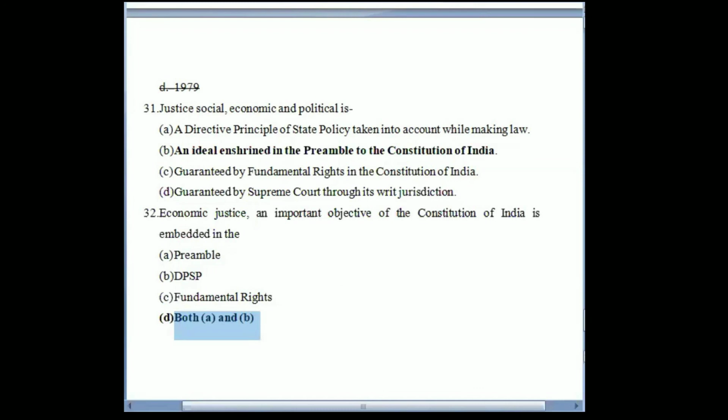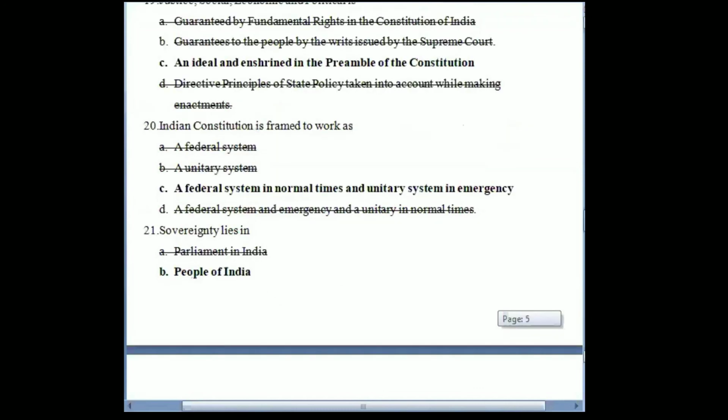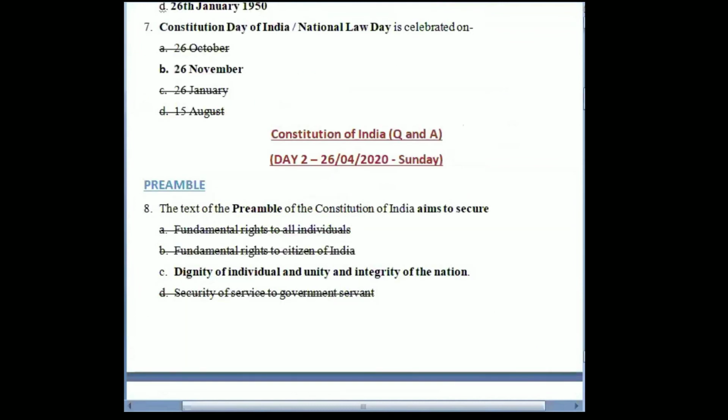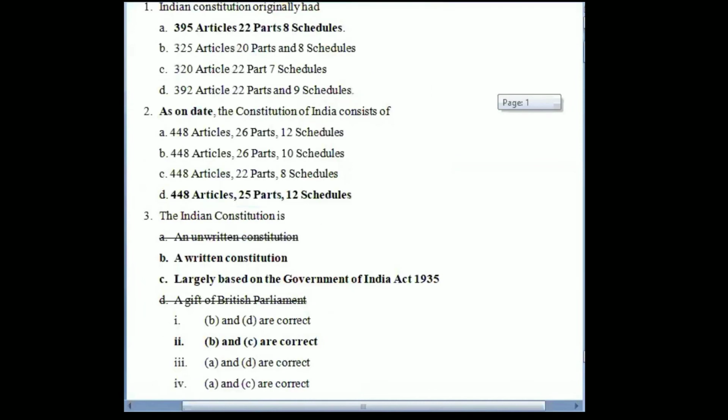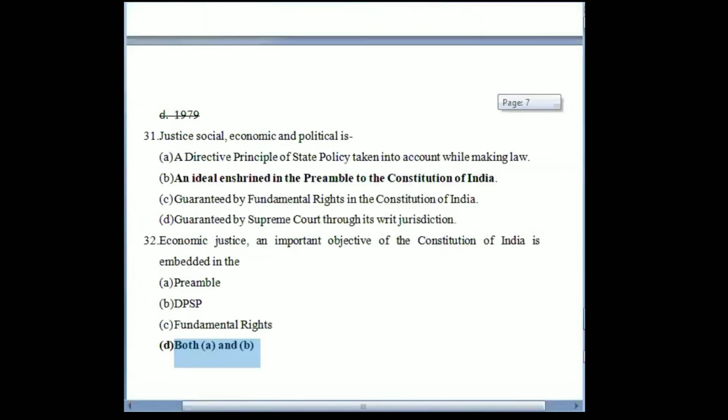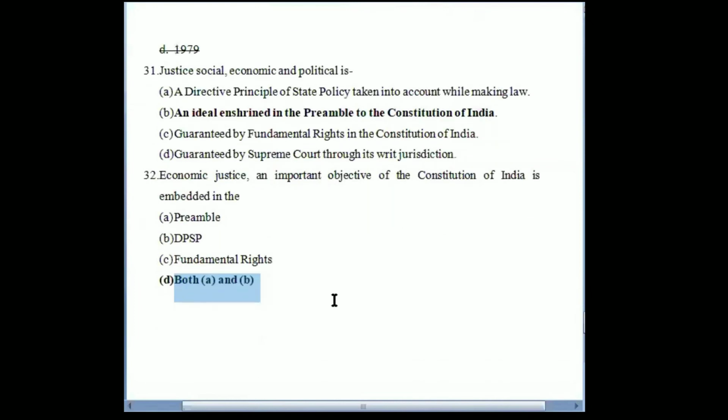That is the last question that we had on the preamble to the Constitution of India. After today's class, we have covered two topics, introduction and background and the preamble, and we have done a total of 32 questions. So I hope this part on the Constitution is very clear to you, and you have also got a fair idea of what type of MCQ questions you can expect from these parts.